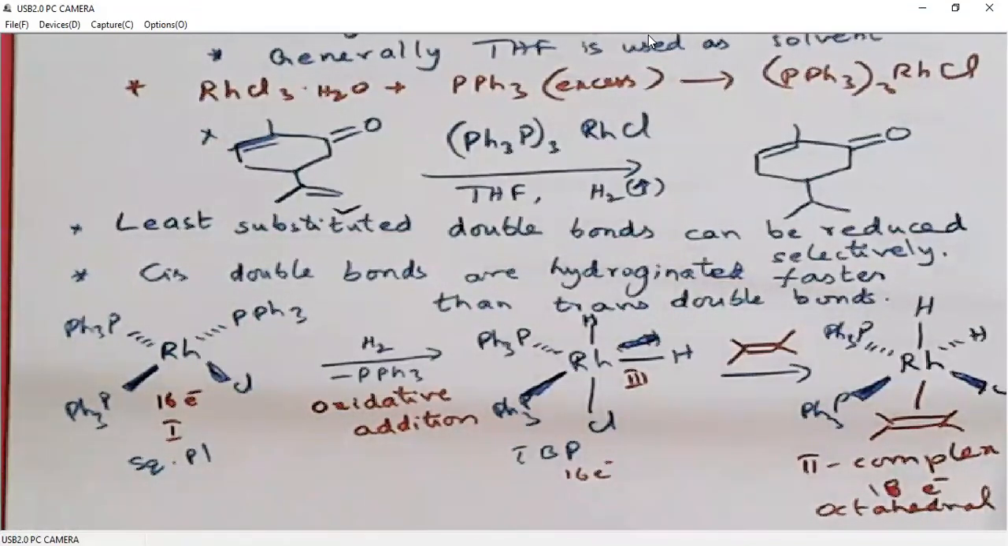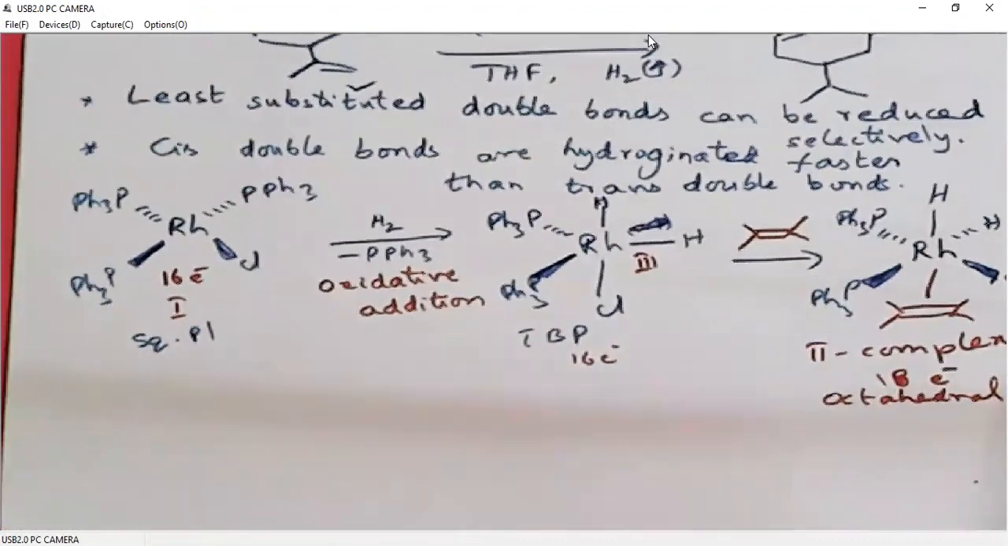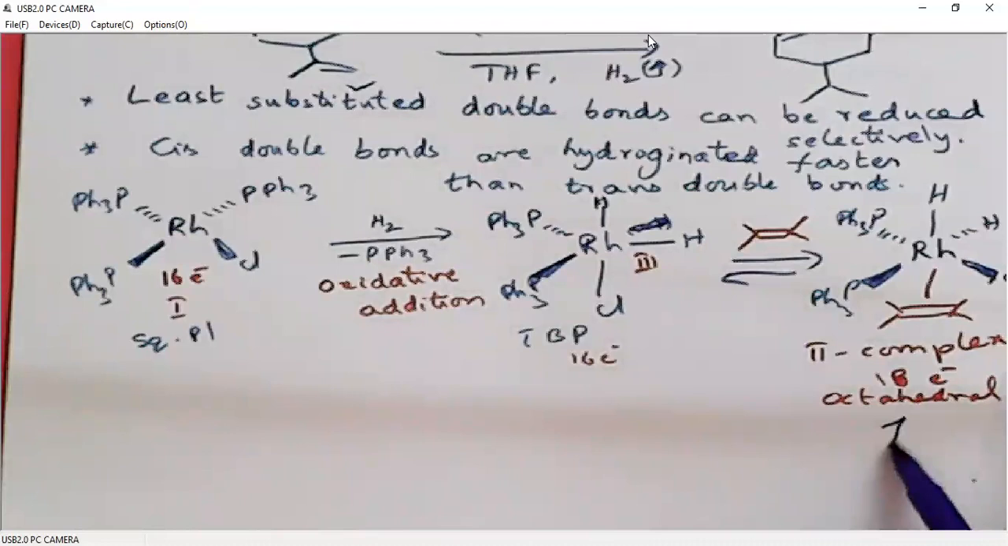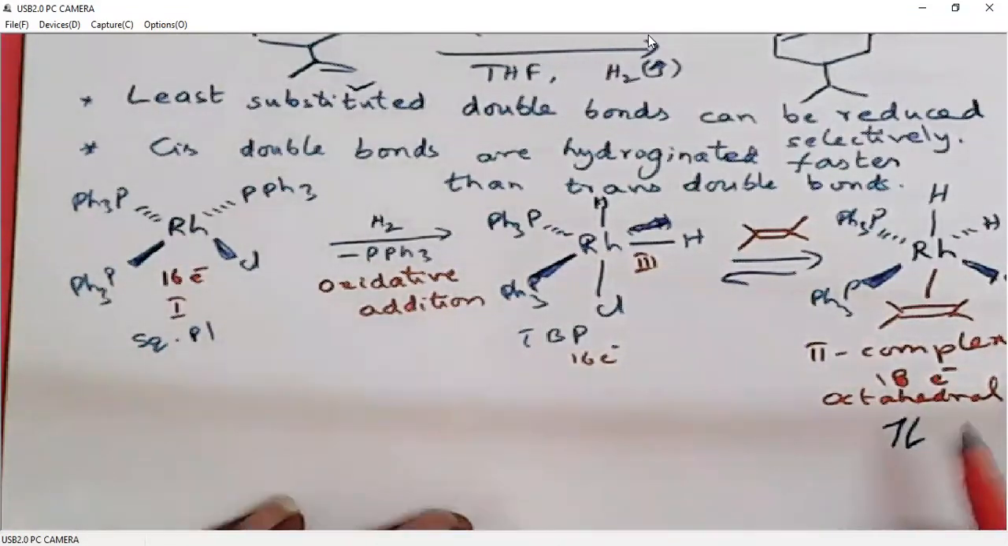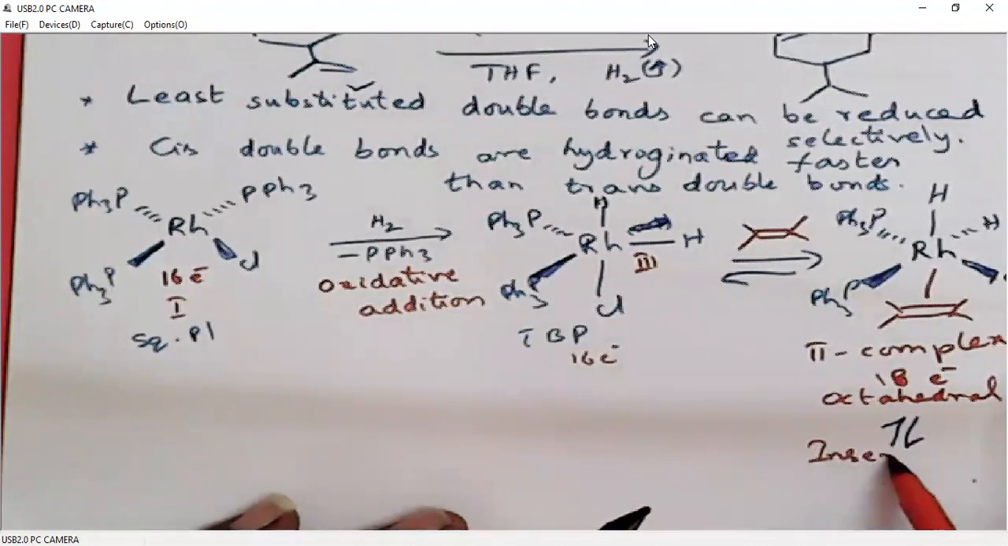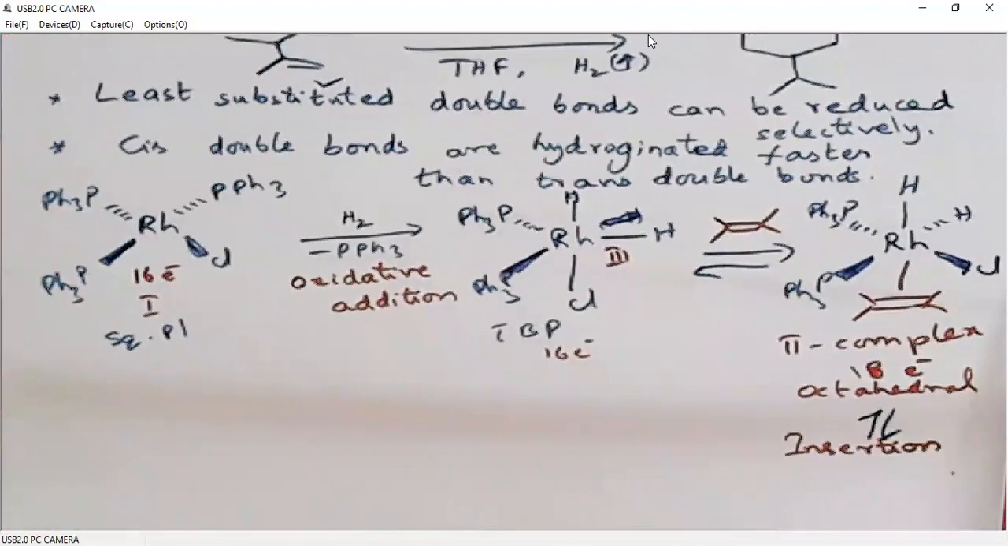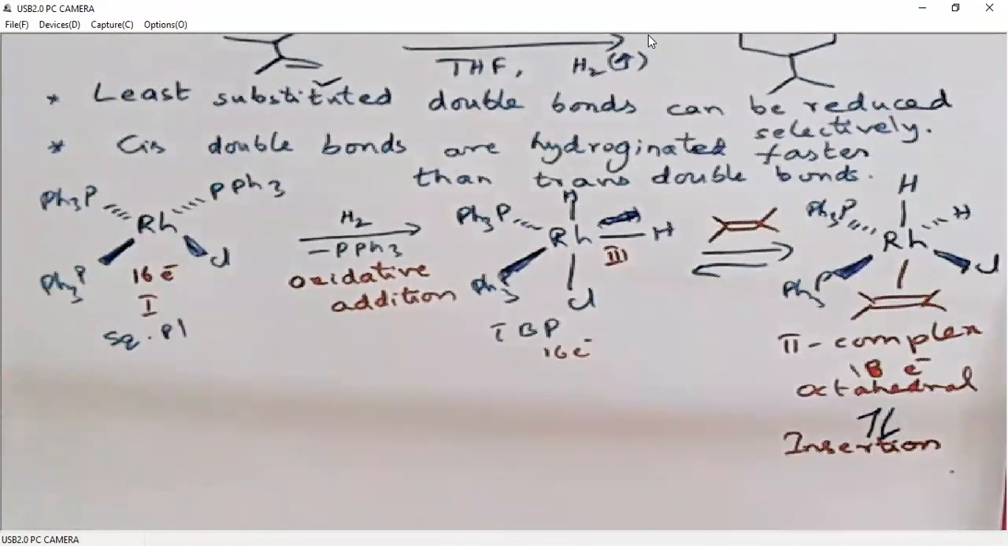Then what happens? This double bond will undergo insertion, so that the pi complex will be converted to sigma complex. I think all these reactions are reversible. So now it will undergo insertion, so that the pi complex will be converted to sigma complex.